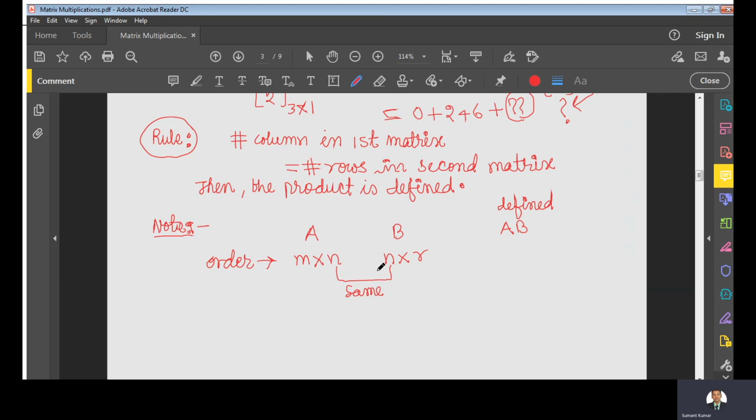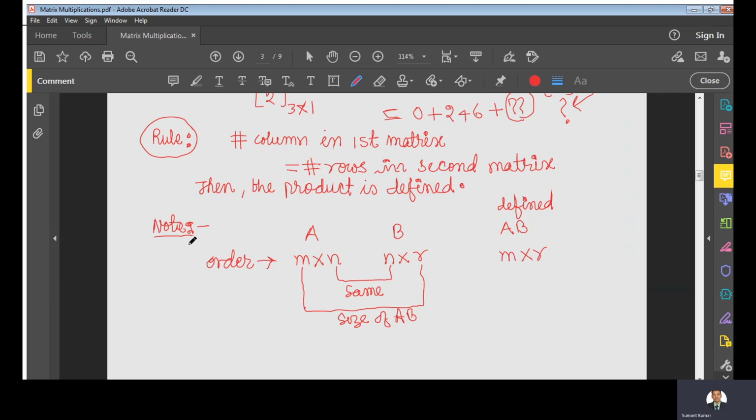But what will be the order of this matrix, right? The rows of the first matrix and the columns of the second matrix will give you the size of the product. The size of the product is M by R. So if you use this concept, you can easily predict the order of the product, right?